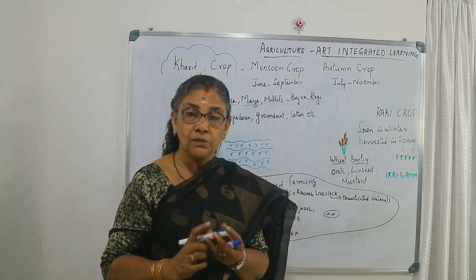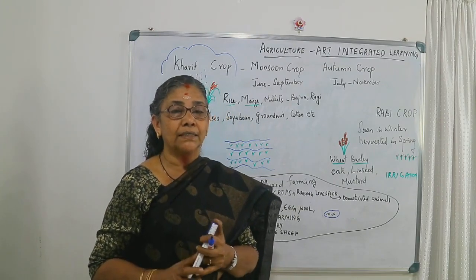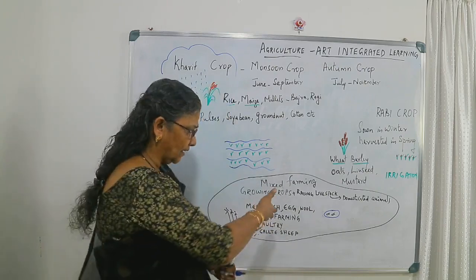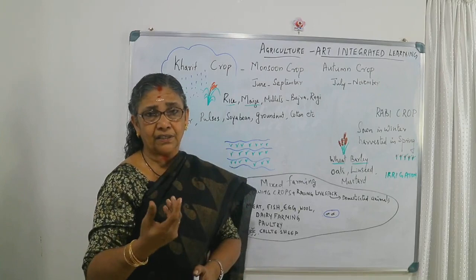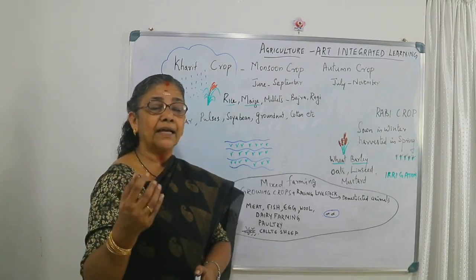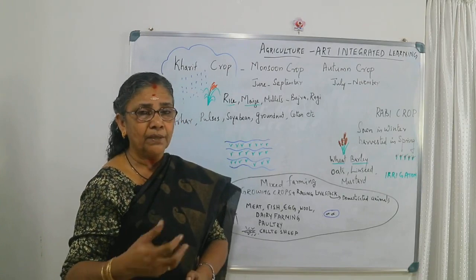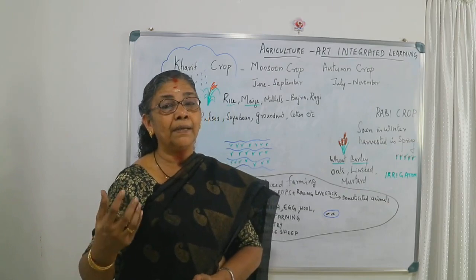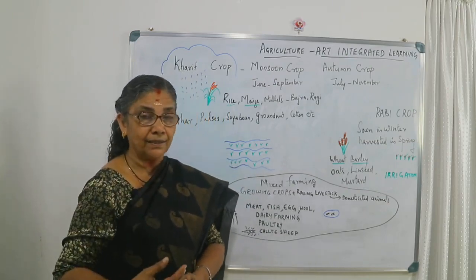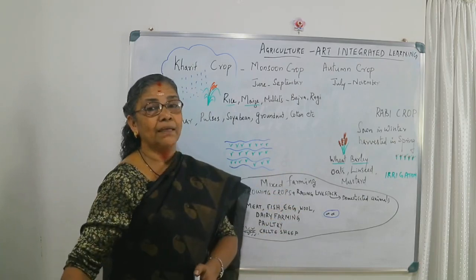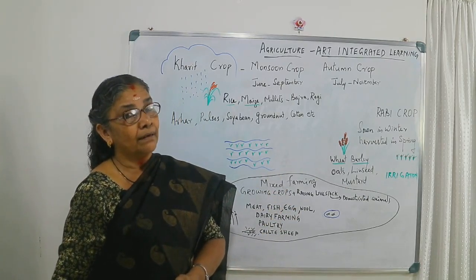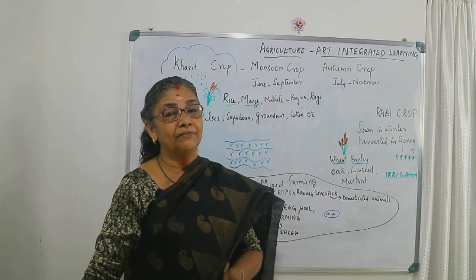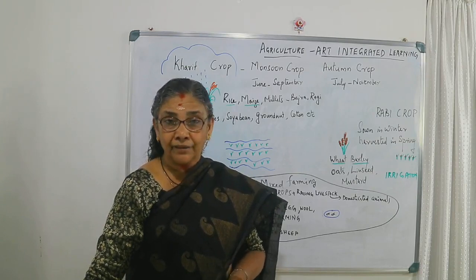Mixed farming is also very important because it is associated with several things. Suppose we are starting a crop, that is agriculture. For that purpose we need a fertilizer, and as fertilizer we can use cow dung. So one may be interrelated to another. Growth of one section may depend upon another section. That way mixed farming is a very good idea in the modern form of agriculture. Nowadays, instead of chemical fertilizers, we are using organic farming.